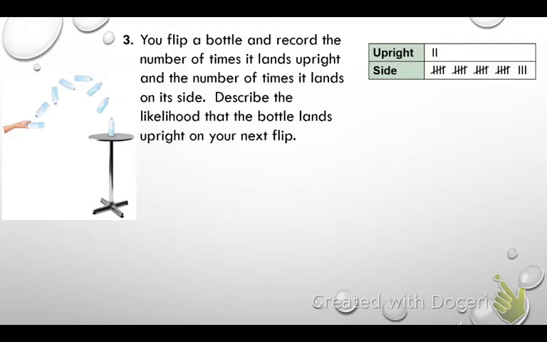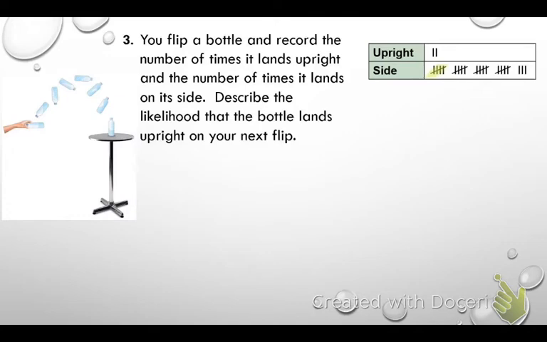All right, so when you guys just did it, Isaac got 2 out of 5, Hayden got 1 out of 5, which those were still pretty good odds. Let's look at this up here. How many did they get upright on this diagram? 2 times. How many times did they have land on its side? 23. Okay, those right there are in sections of 5, so that's 23.